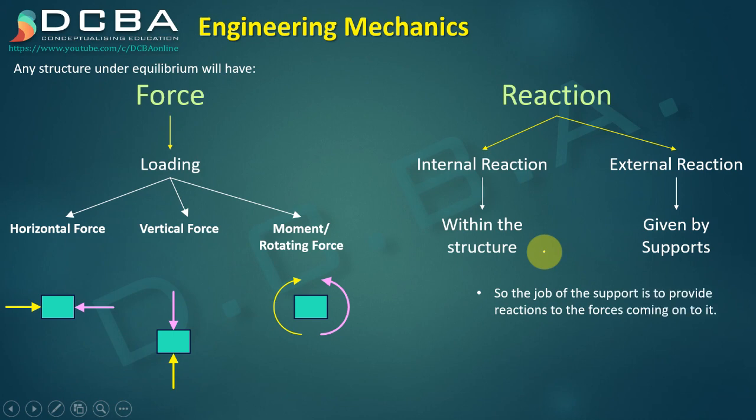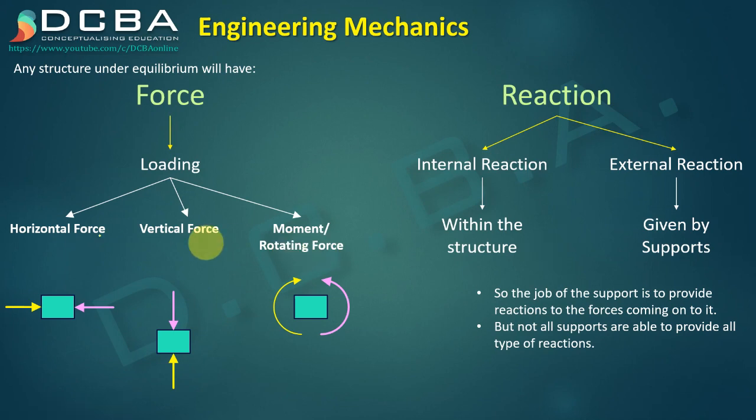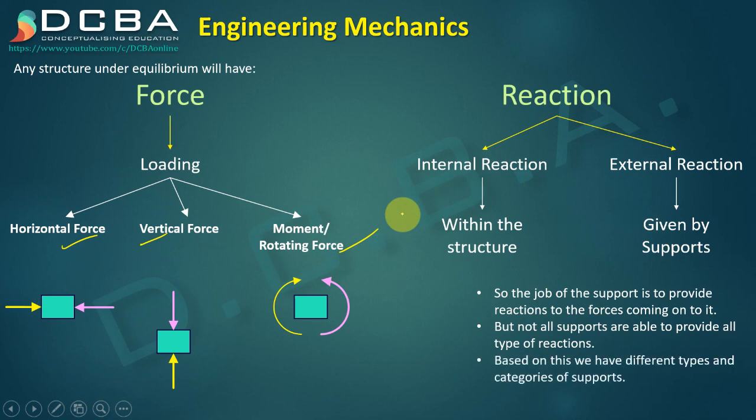So what we understand is the job of the support is to provide reactions to the forces coming onto it, right? But not all supports are able to provide all types of reactions. There are some supports which can provide you only one reaction. There are certain which can provide you two reactions, and there are other supports which can provide you all types of reactions. All types of reactions meaning horizontal, vertical, and moment reaction. So based on this, we have different types and categories of supports. We will be learning what are different types of supports now.